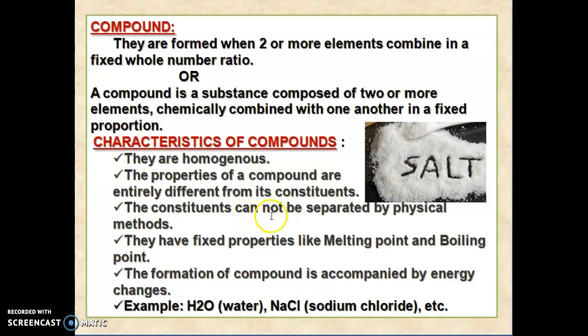The constituents cannot be separated by physical methods, so salt cannot be separated into Na and Cl. They have fixed properties like melting point and boiling point. The formation of compounds is accompanied by an energy change. For example, water, H2O, sodium chloride, NaCl, etc.